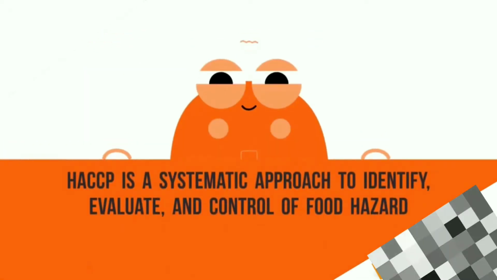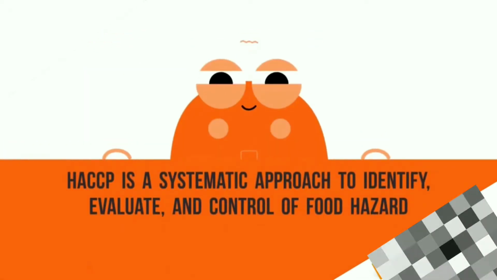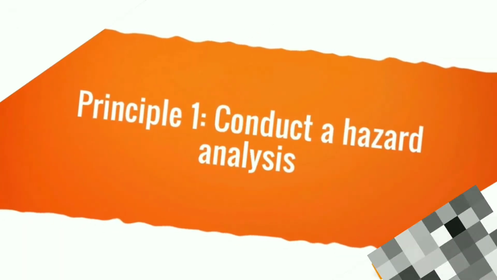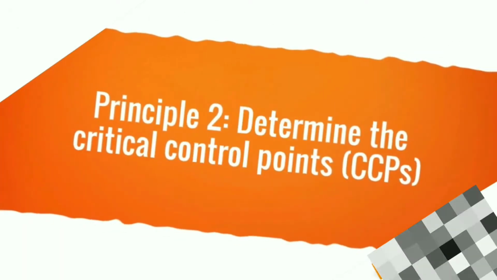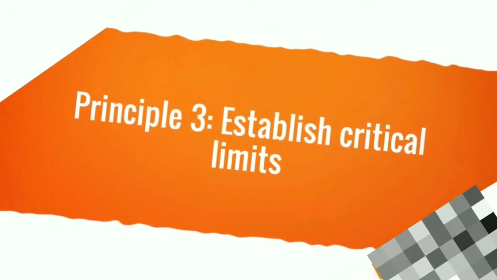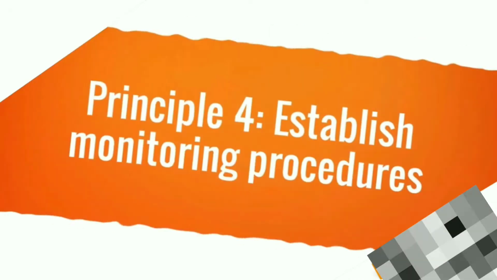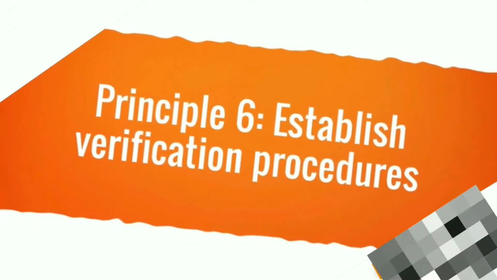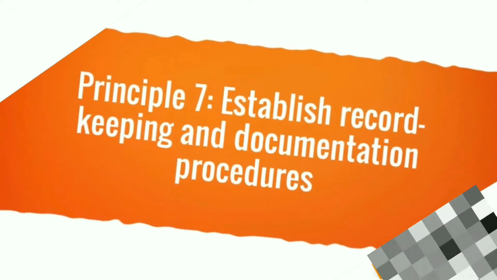HACCP is a systematic approach to identify, evaluate, and control food hazards. The principles are: conduct a hazard analysis, determine the critical control points, establish critical limits, establish monitoring procedures, establish corrective actions, establish verification procedures, and establish record keeping and documentation procedures.